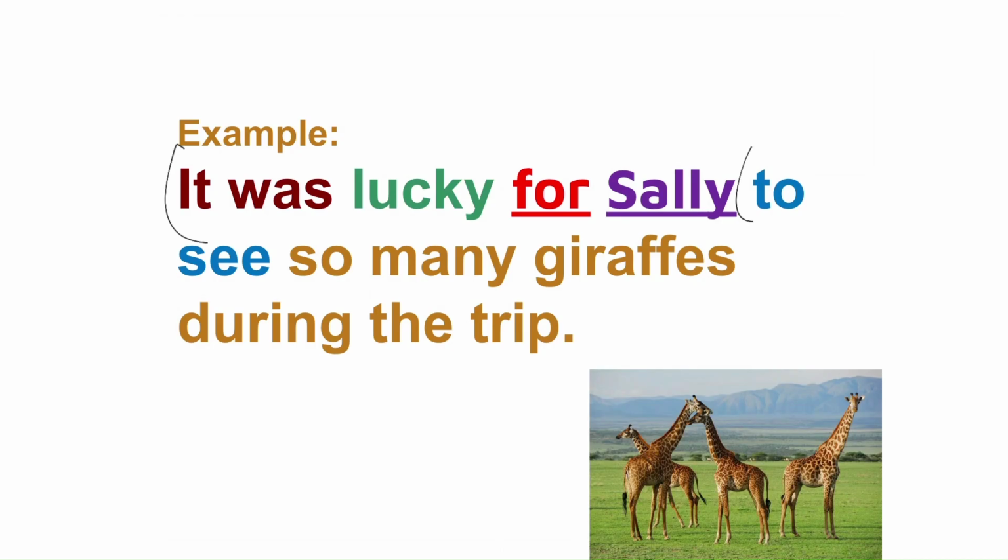It was lucky, and to see so many giraffes during the trip. We just need to add "for Sally." And then the whole sentence becomes a lot more specific.